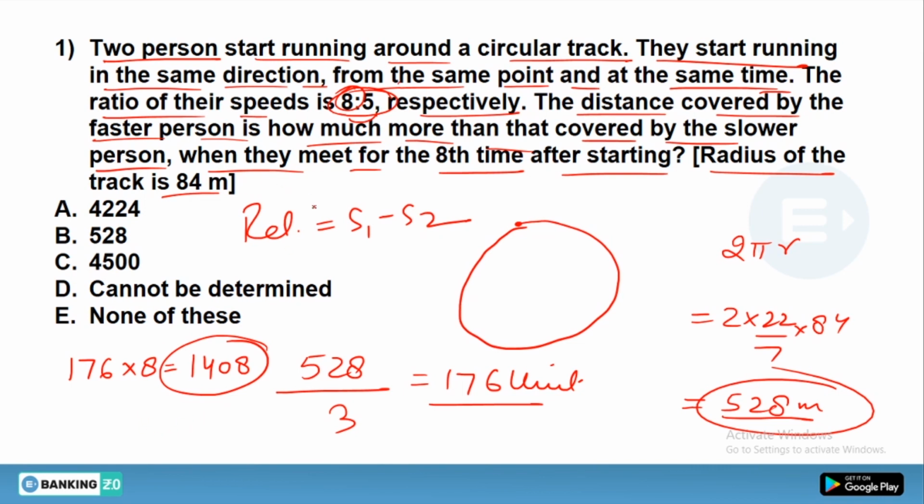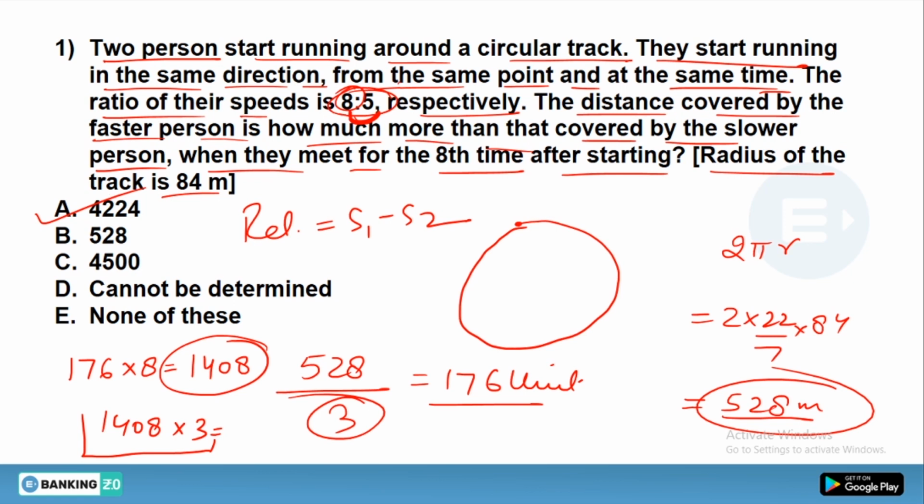As you can see, their relative speed shows their difference, and their relative speed shows a 3 unit difference. So 1408 multiplied by 3 will give the difference between their distances. You can solve it easily and get option A correct.